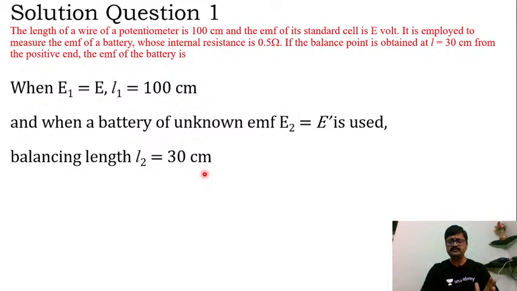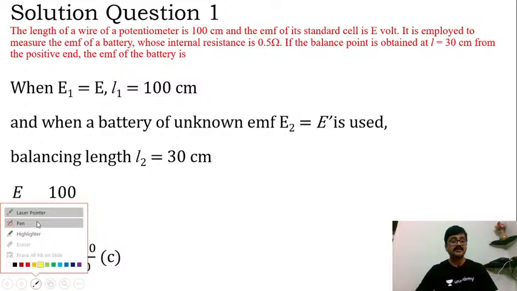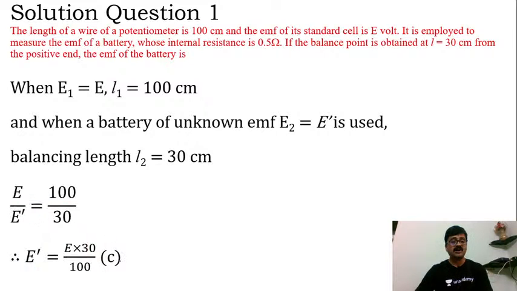So hence we should go ahead and apply the principle of potentiometer here. So we'll say E by E dash is equal to 100 by 30, right? How can I say that? Because E is directly proportional to balancing length. So due to that reason, I can write E dash is equal to E multiplied by 30 by 100. That happens to be option C, my dear students. So hence we can comfortably go ahead and mark option C as our right choice here.